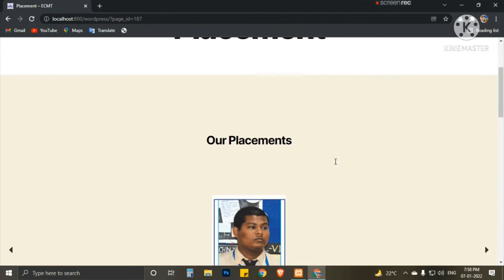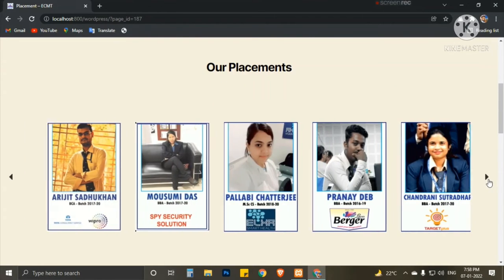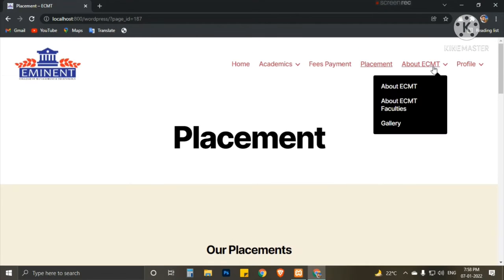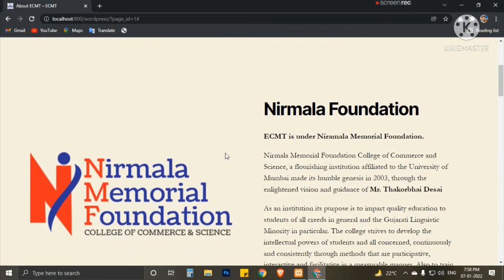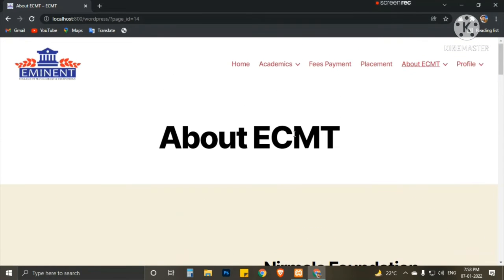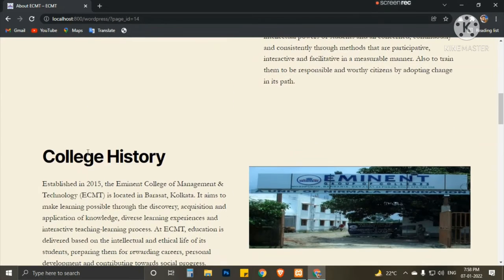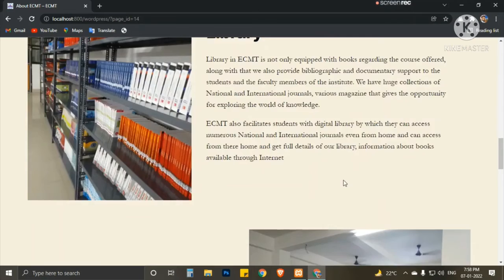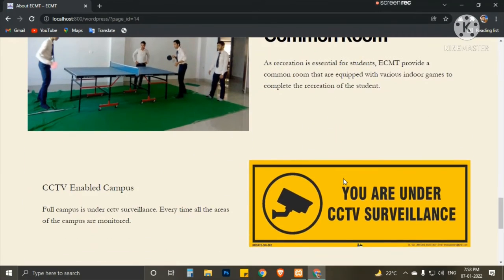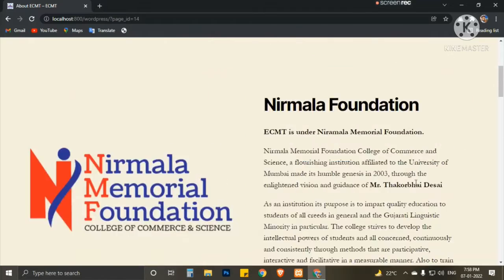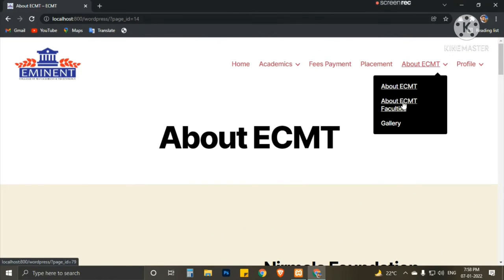So we don't have to do research. There is our About ECMT, where we can click and find this page, which covers our foundation, college history, library, digital classroom, common room, CCTV, etc. At the bottom of this option we will find About ECMT faculties.